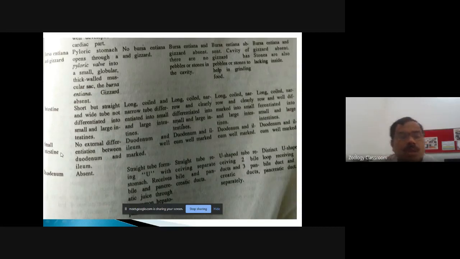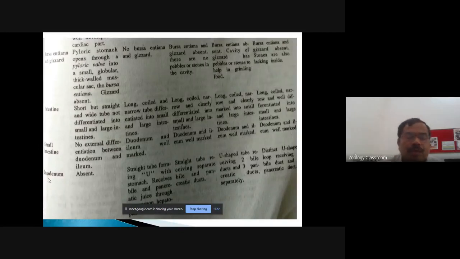Then the small intestine. Here in fishes, there is no external differentiation between the duodenum and the ileum. So we are not able to differentiate between the initial part, that is the duodenum, and the ileum. In frog, the duodenum and ileum are well marked. In reptile, the duodenum and ileum are also well marked, and it is also so in the bird as well as in the mammals.